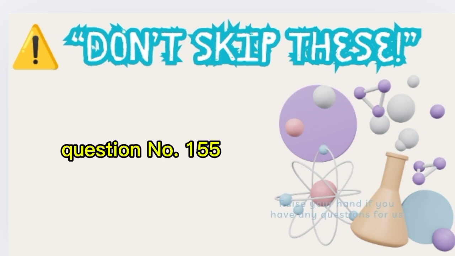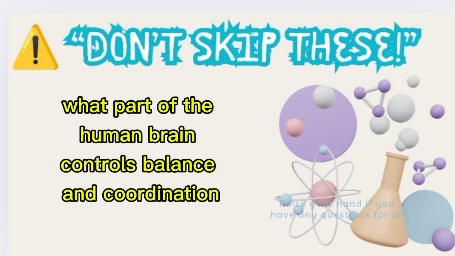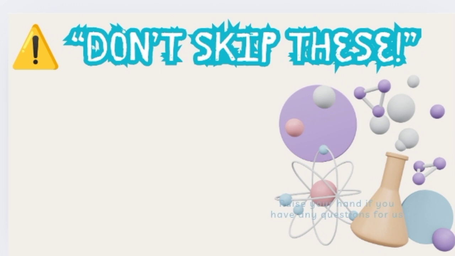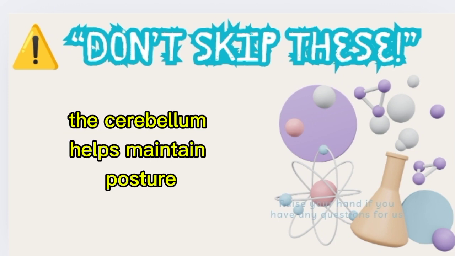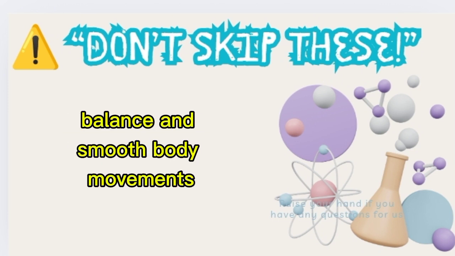Question number 155. What part of the human brain controls balance and coordination? A. Cerebrum. B. Cerebellum. C. Medulla. Correct answer: B. Cerebellum. The cerebellum helps maintain posture, balance, and smooth body movements.